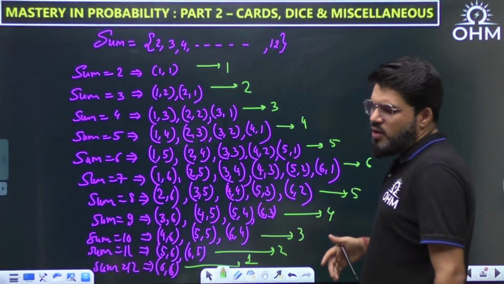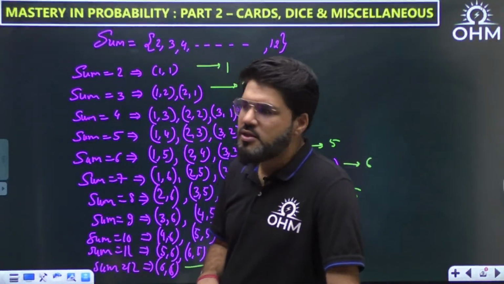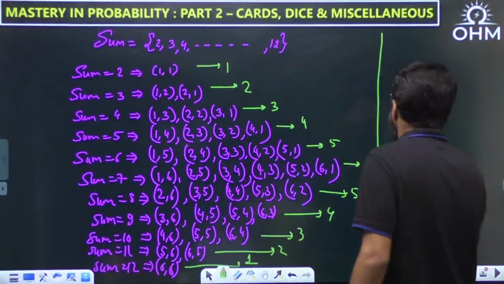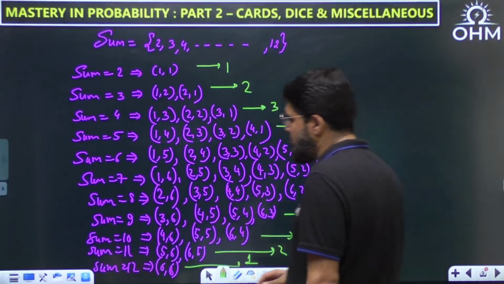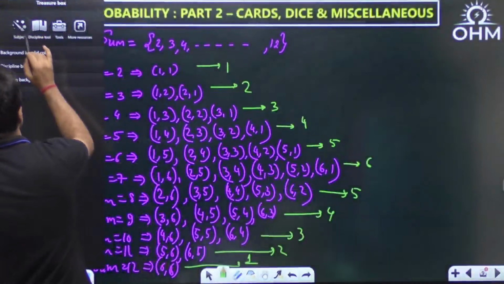Now, how do we formulate this? Let me write it here separately. The number of cases for the sum to be equal to R.